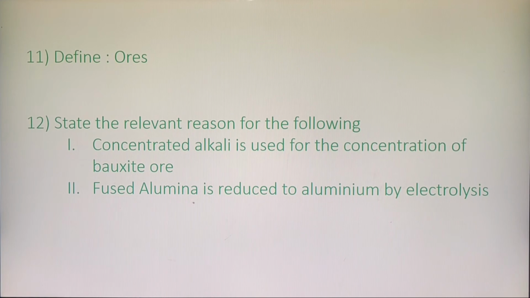Next question, fused alumina is reduced to aluminium by electrolysis. What is the meaning of the word reduce? I am removing oxygen from it to make it into aluminium. So the question is, why do I only prefer the method of electrolysis?